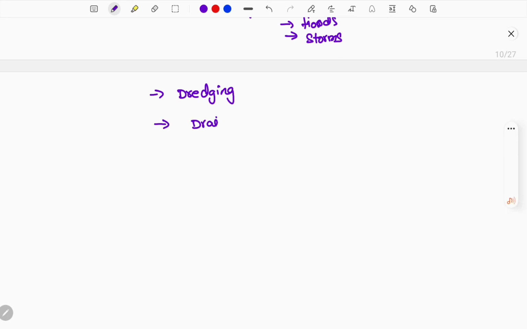And also draining, which means drainage. Drainage facilities in cities and many places are taken and left into the wetlands, so the wetlands are completely damaged because of that. And also exotic species: species that are not native to a region come and consume that region, so slowly the wetland is also damaged. And also salinization: an excess amount of groundwater taken out creates salinization, which will be a major issue for the wetlands.